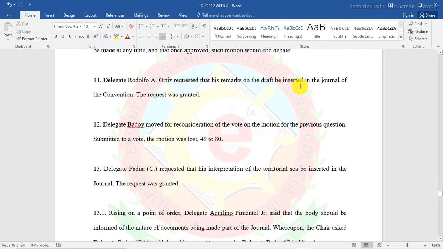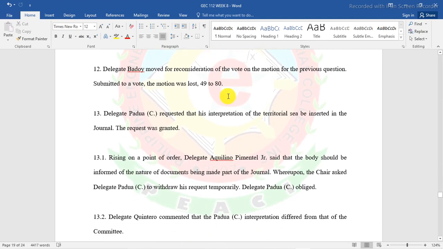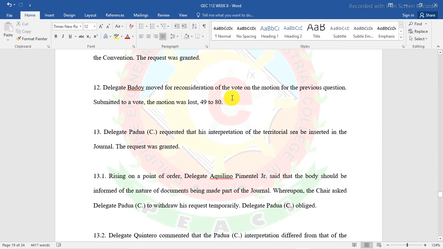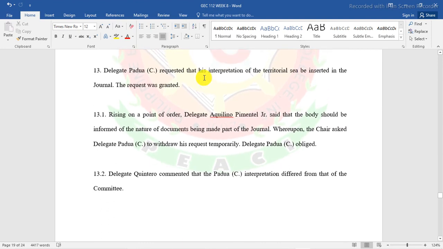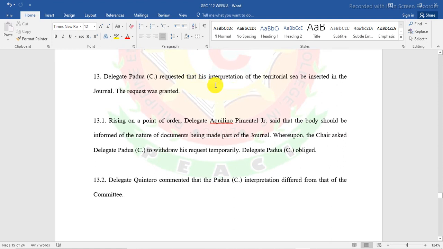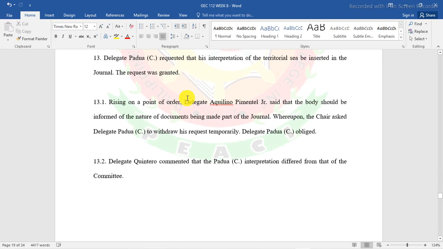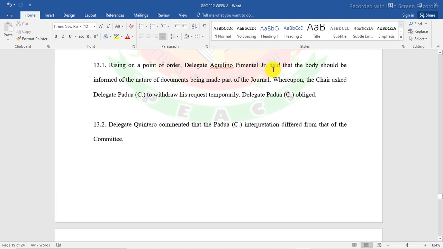Delegate Rodolfo A. Ortiz requested that his remarks on the draft be inserted in the journal of the convention. The request was granted. Delegate Badoy moved for reconsideration of the vote on the motion for the previous question. Submitted to a vote, the motion was lost, 49 to 80. Delegate Padua requested that his interpretation of territorial sea be inserted in the journal. The request was granted. Rising on a point of order, Delegate Aquilino Pimentel said that the body should be informed of the nature of the documents being made part of the journal.